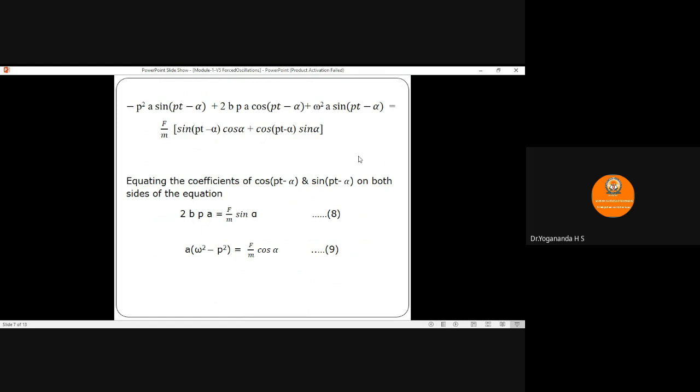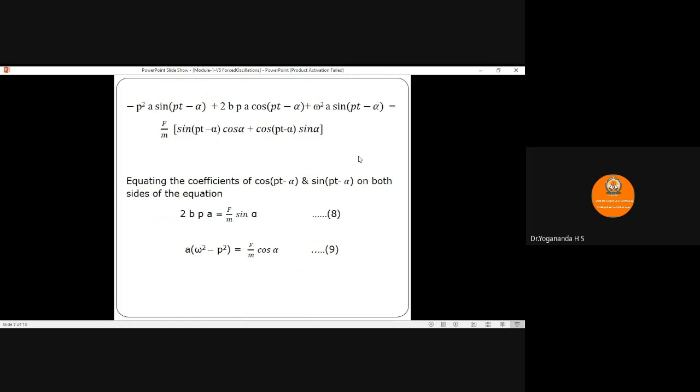After equating the coefficient of cos(pt minus alpha) in the above equation, you get 2bpa is equal to f by m into sin alpha. After equating the coefficient of sin(pt minus alpha), you get a into (omega² minus p²) is equal to f by m into cos alpha.